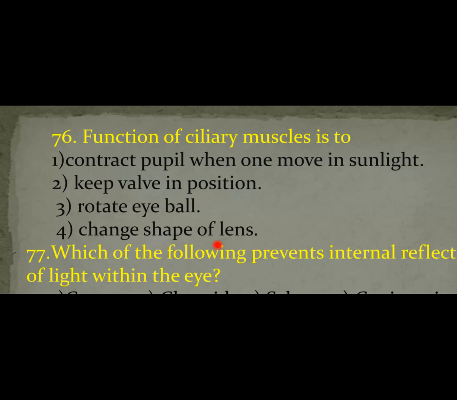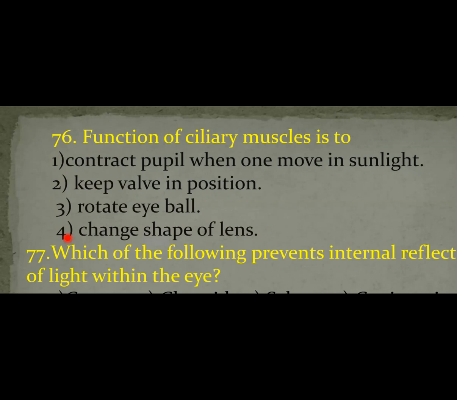Then a clear image of near objects will form on the retina. So this is the function of ciliary muscle. Overall, the ciliary muscles help in changing the focal length or the shape of the lens. Therefore, the answer is the fourth option. The ciliary muscle changes the focal length of the lens or the shape of the lens.